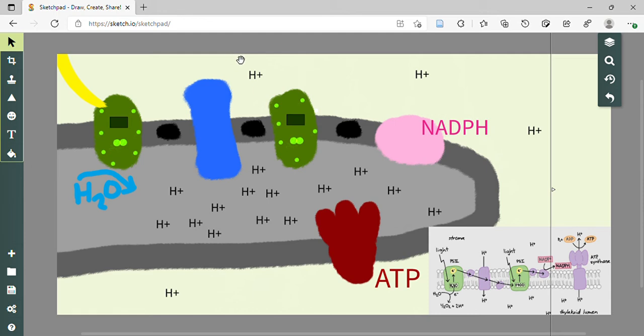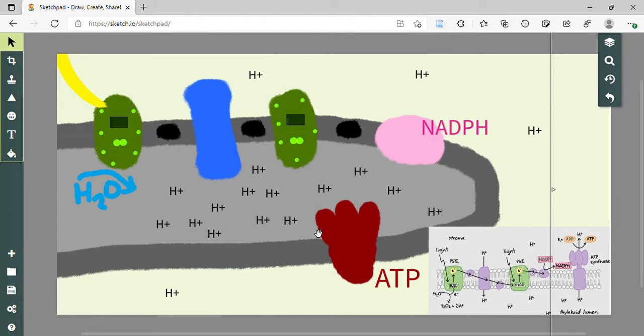Hello everyone, today we're going to be going over the light reactions of photosynthesis, alright? So this is the first part of photosynthesis, and this is what creates NADPH and ATP for the Calvin cycle later on. So this is a very important preparatory stage for the Calvin cycle later on.